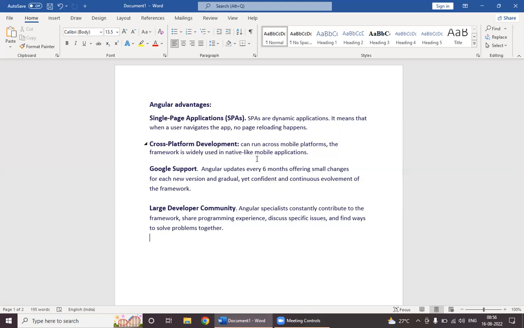One thing I want to tell you here is the prerequisites before going to Angular. You have to get some idea of HTML, CSS, and JavaScript, because they are the basics for Angular. Whatever pages we design and whatever code we write depends on HTML, CSS, and JavaScript.